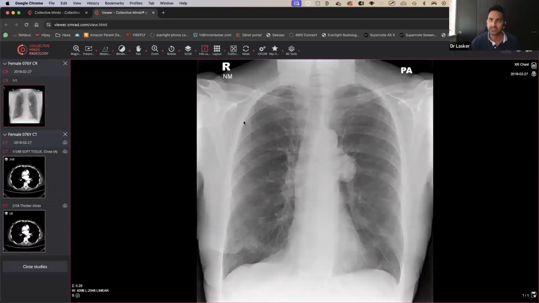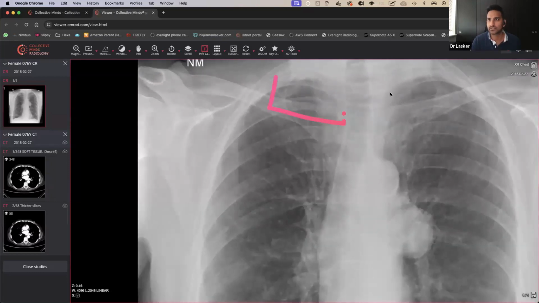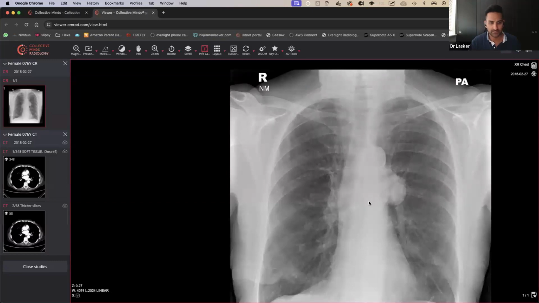Okay, good. So then look at the lung apices. It's really, really important that you have a good look at the lung apices. I always say, draw a little square like this, and a little square like this, just to make sure there's no pneumothorax sitting there whatsoever. But there's no pneumothorax that we can see here either.